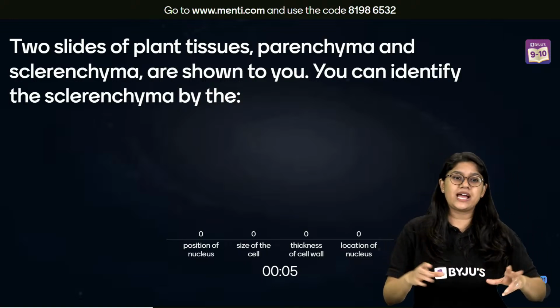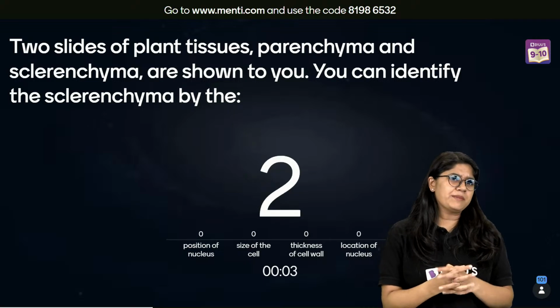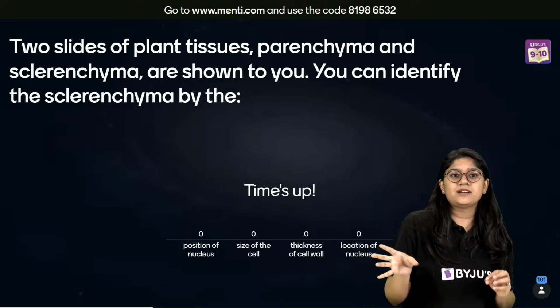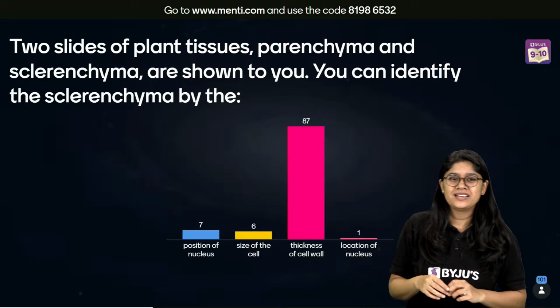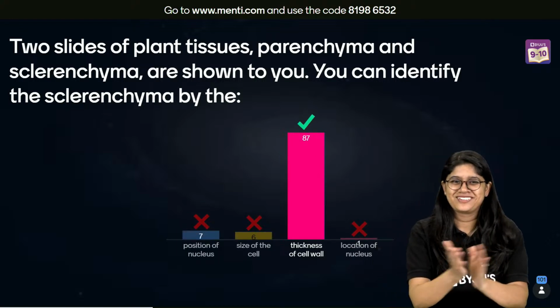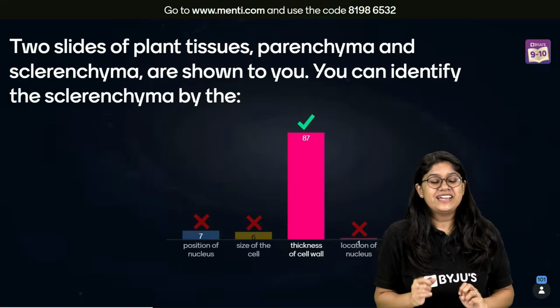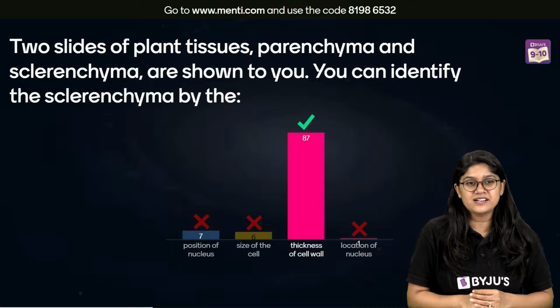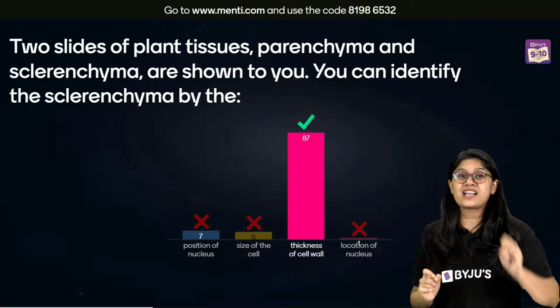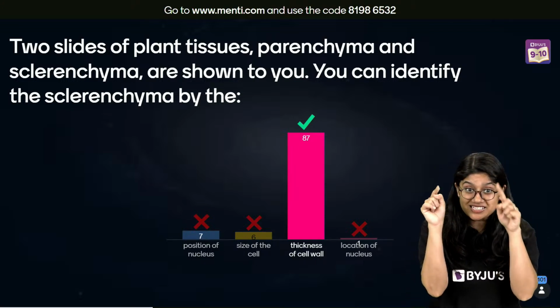Right? You have 2 slides. How will you identify a sclerenchyma tissue? If you have one side parenchyma, I think this you will get. It was an easy question. 87 of you have voted for the correct answer. You will be able to identify the sclerenchyma because it has thick cell walls.